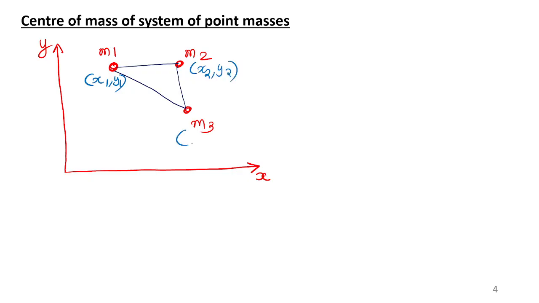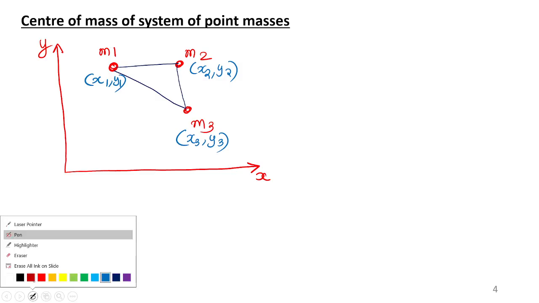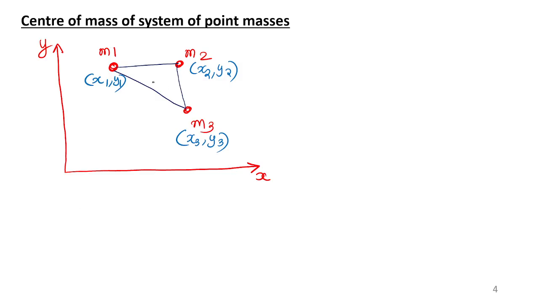M3 is located at x3, y3. Similarly, M4 is located at x4, y4, etc. My objective is to find where to keep my finger so that the entire thing is balanced. I want to find the coordinates of the center of mass, the position of the center of mass.